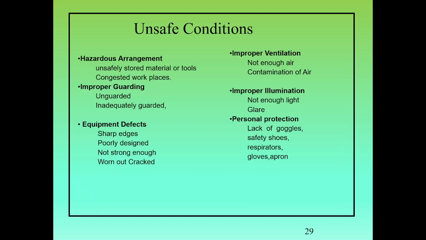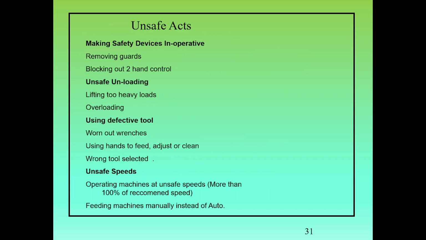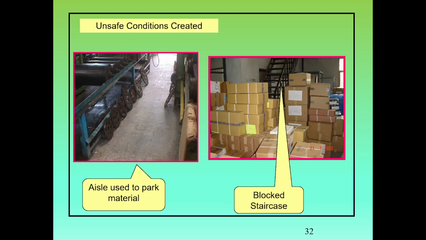What are the unsafe conditions? Hazardous arrangement, improper guarding of machines, equipment defects, improper ventilation in the workplace, improper illumination, and lack of personal protective equipment provided by the management. Unsafe acts: working on dangerous equipment, unsafe position, failing to shut off machines, making safety devices inoperative, unsafe unloading, using defective tools, and unsafe speeds.